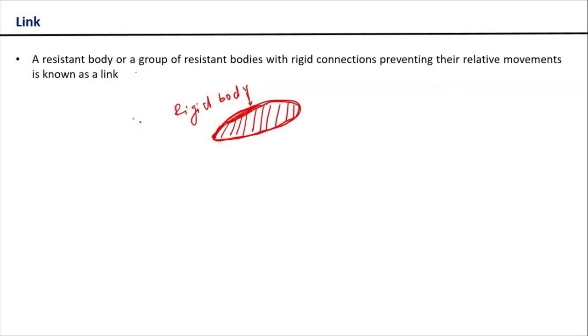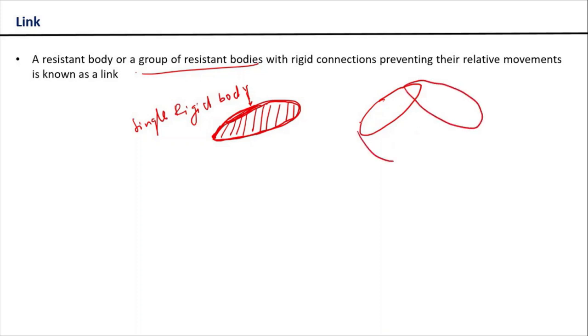So this is a single rigid body. Now what is meant by a group of rigid bodies? Let's say you have several rigid bodies of arbitrary shape, something like this. But now these rigid bodies are connected through some joints, and these connections are not allowing any relative motion between the rigid bodies.